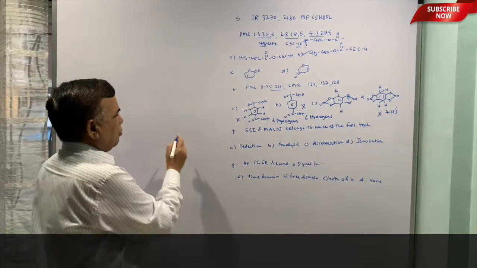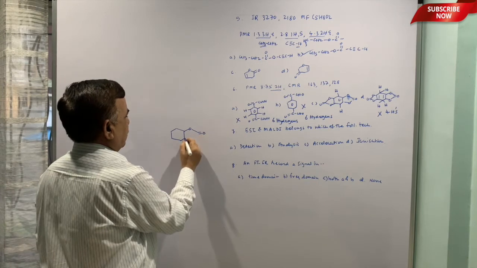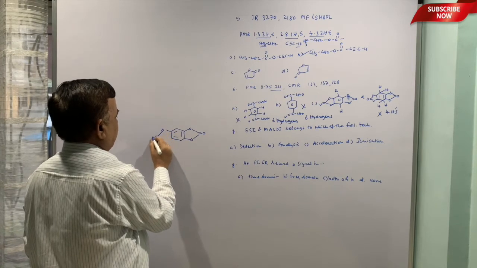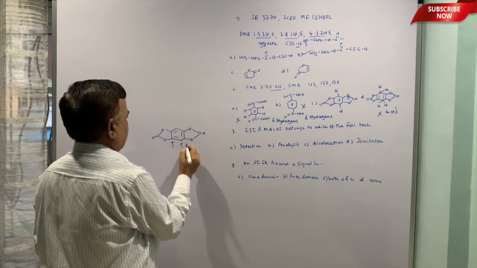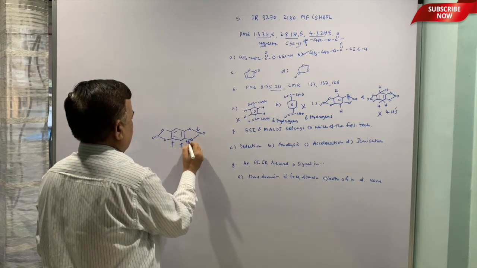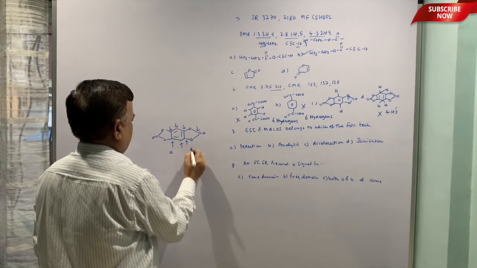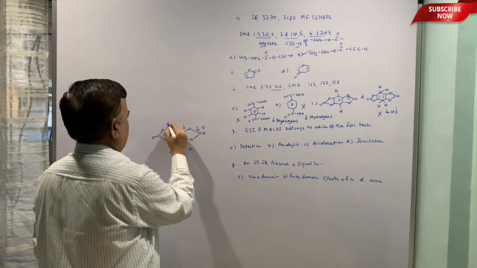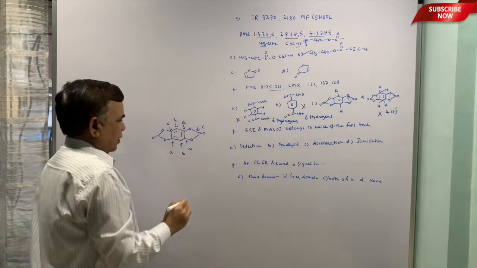Moreover, let me put the structure once again here. On the other side also, we have the anhydride part. Now let me mark the carbon types. There are 3 types.